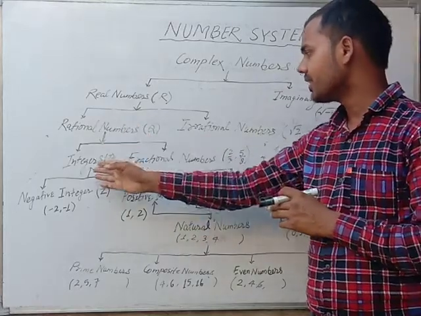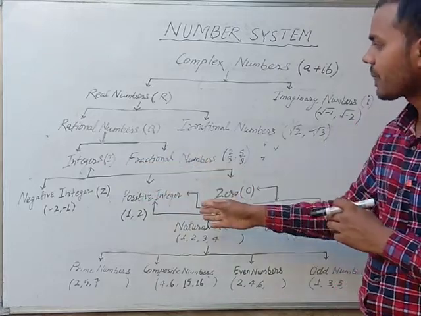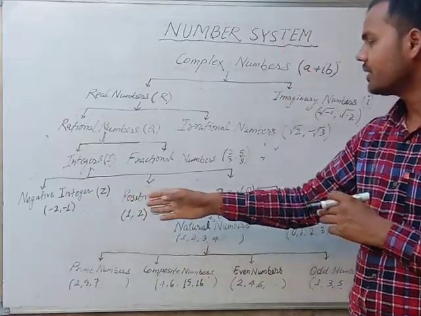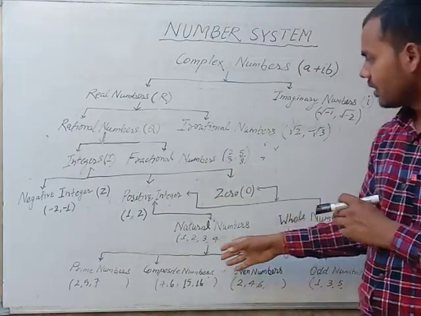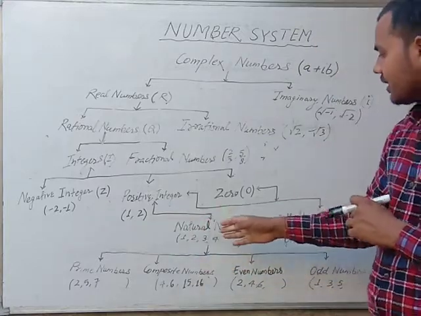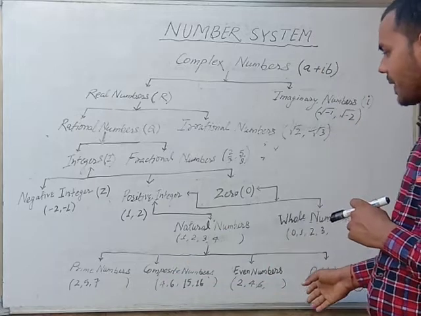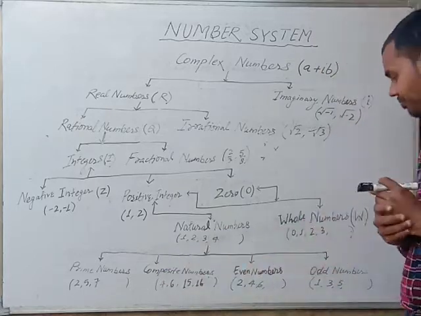Rational numbers are divided into two parts, integers and fractional numbers. Integers are divided into three parts: negative integer, positive integer, zero. And lastly, natural numbers are divided into four parts: prime number, composite number, even number and odd number.